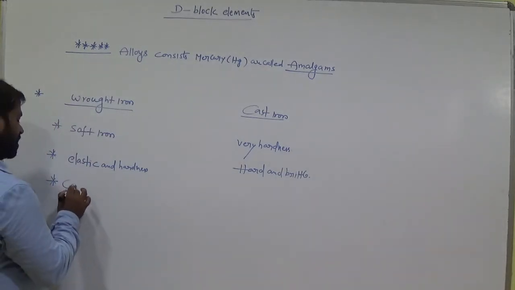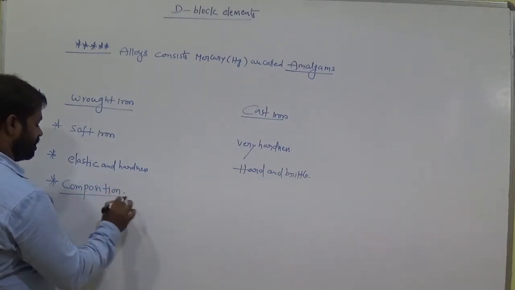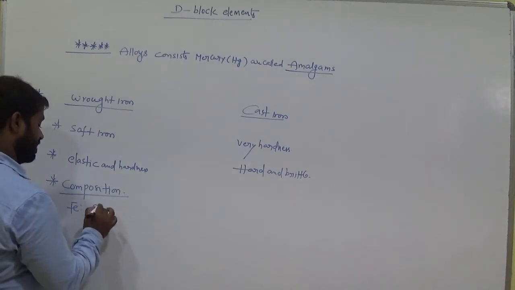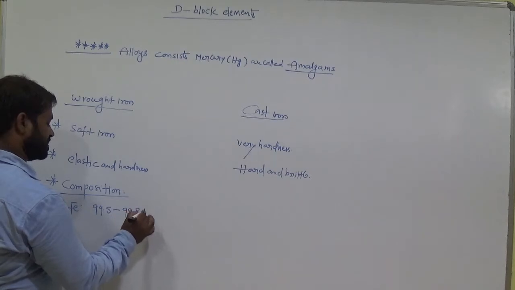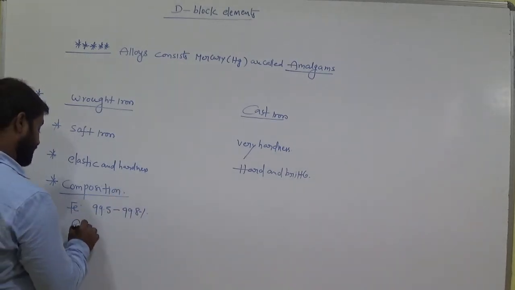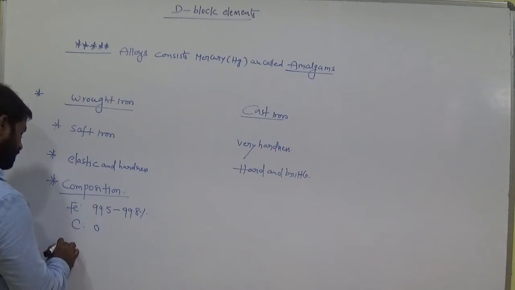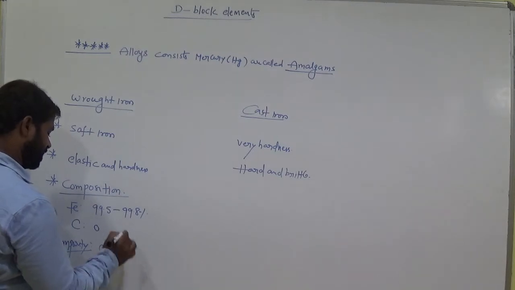Composition of wrought iron: percentage of iron is 99.5 to 99.8%, and impurity percentage is 0.3%.